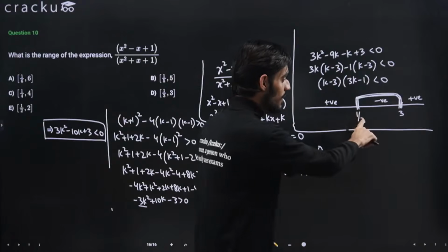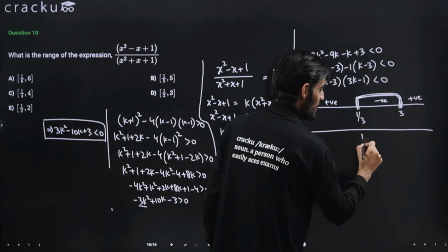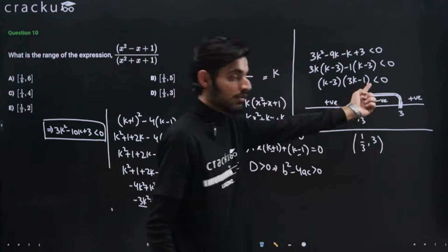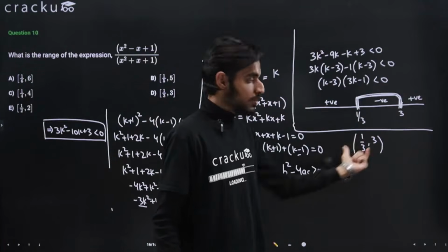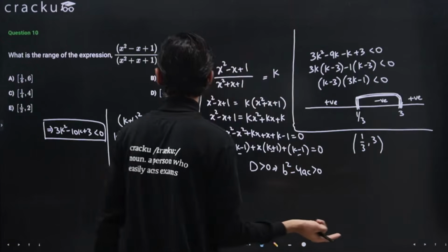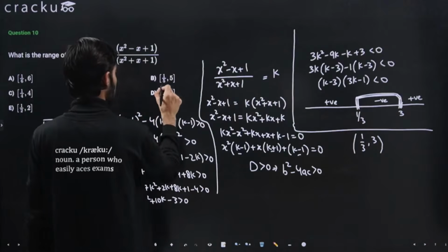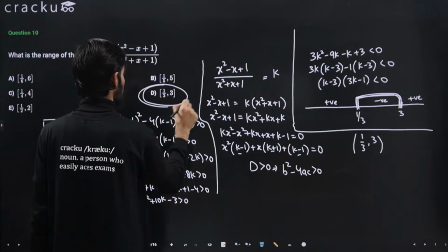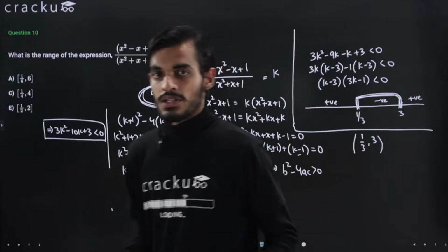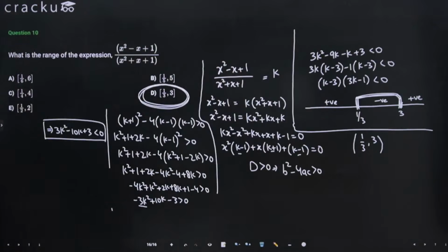So k will lie in the range of 1 by 3 to 3 with open brackets. Again, because there is no equal to sign, there will be open brackets. So k will lie in the range of 1 by 3 to 3. That is option number D. That is basically the answer for this question. I hope this should be clear. If you have any doubts, you can just ask. Otherwise, we'll end this session now.